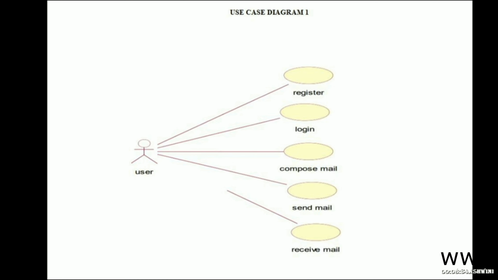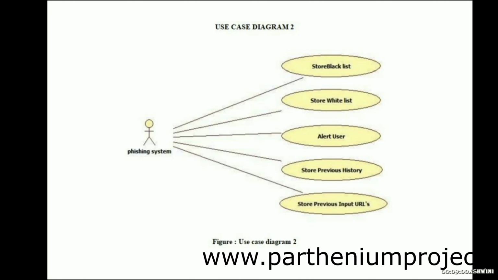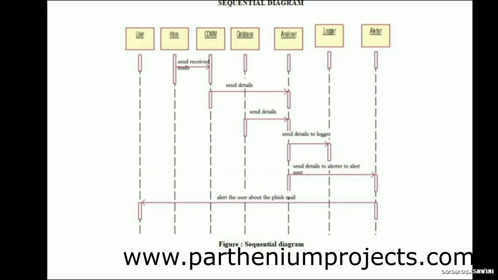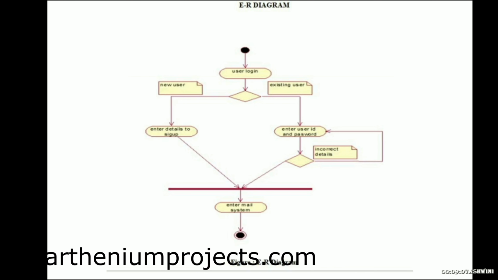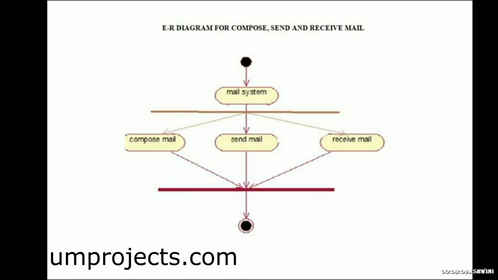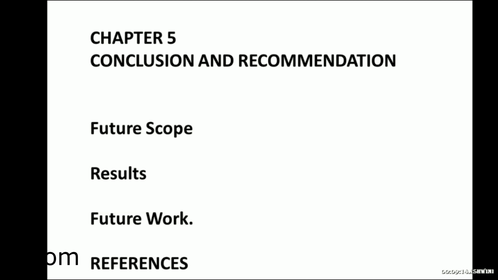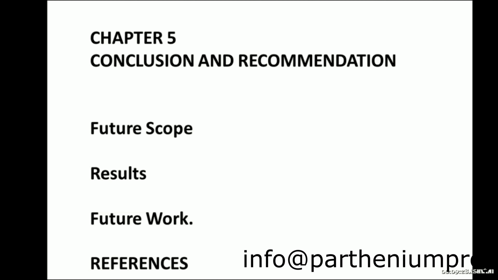Next you have the use case diagram, use case diagram 2, sequence diagram, class diagram, and ER diagram composed of sender and receiving mail. The last chapter is conclusion and recommendation, future scope, result, future work and references.